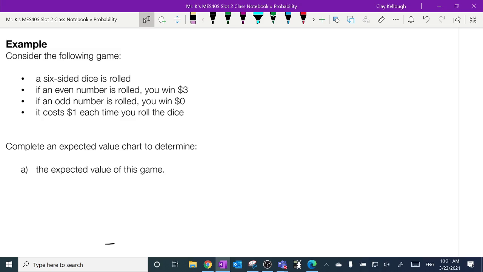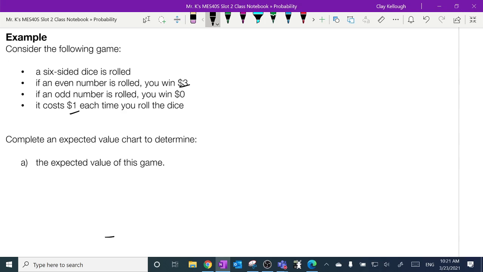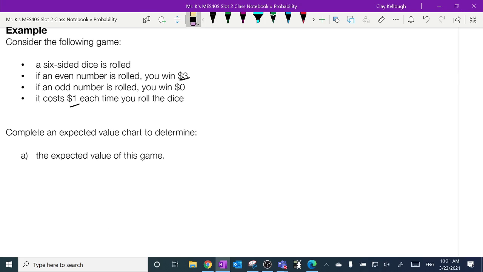But notice it costs me less to play than what I'd win. Or let me say that again. I win more than twice what it cost me to play. Does that register with you? Okay, let's do the math. Expected value of this game, EV, I win 1/2 the time. Half the time I'll roll an even number. And I win $2, right? Because 3 minus 1 is 2. Minus half the time I lose, and I only lose $1.